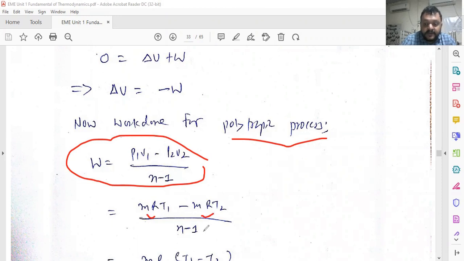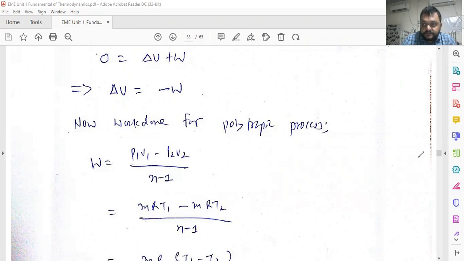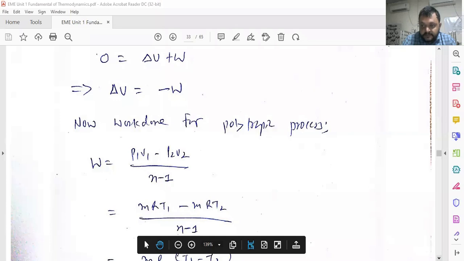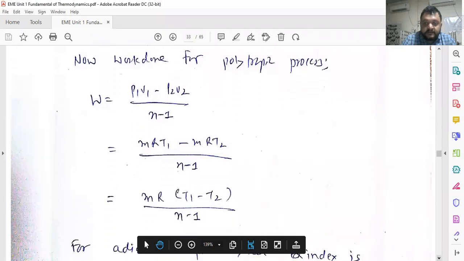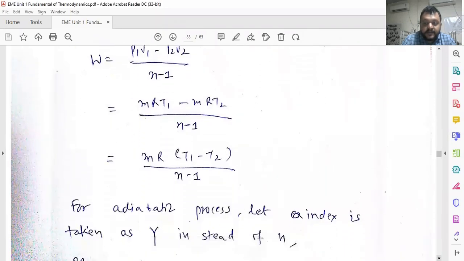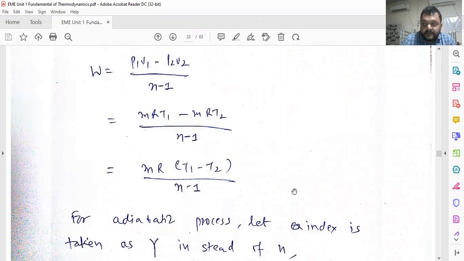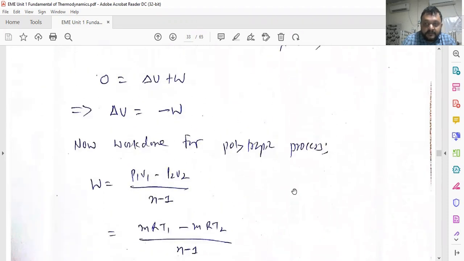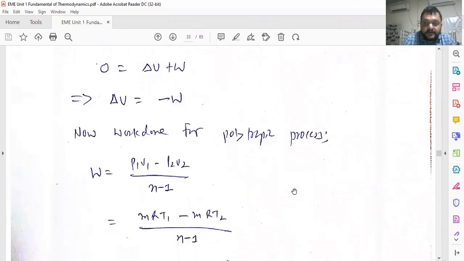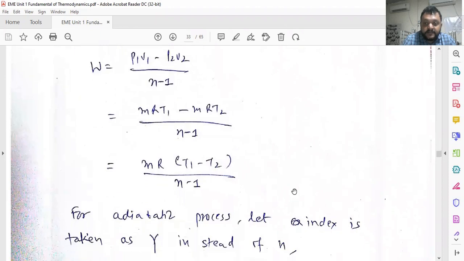So simplifying, W is equal to MR (T1 minus T2) divided by (n minus 1). For the adiabatic process, just keep in mind delta U is equal to minus W.